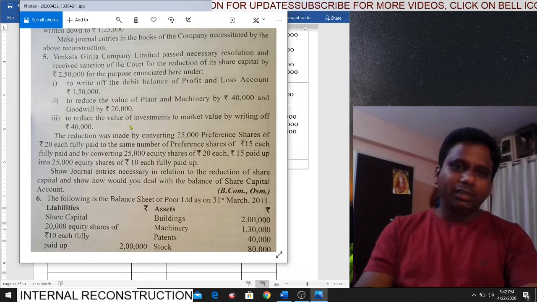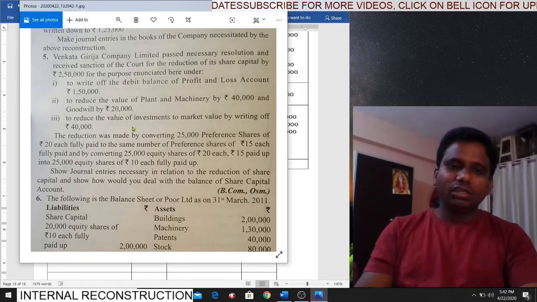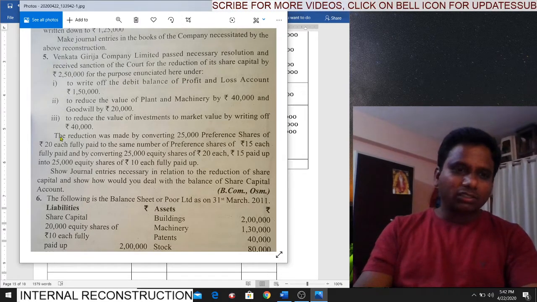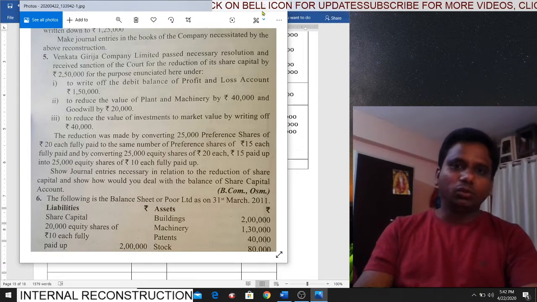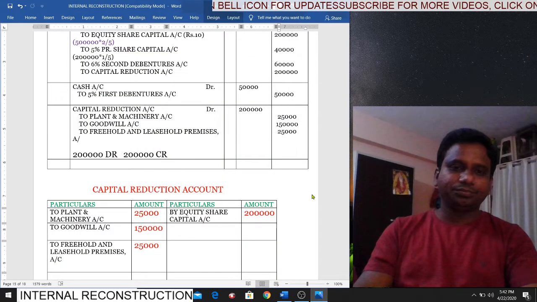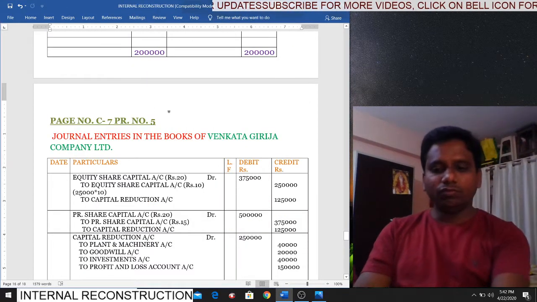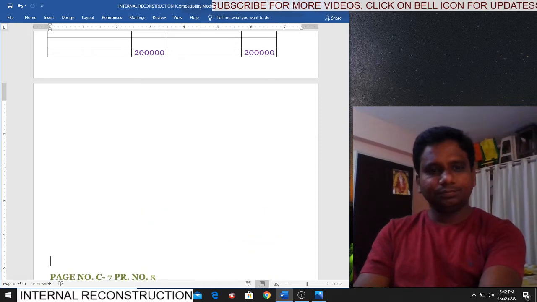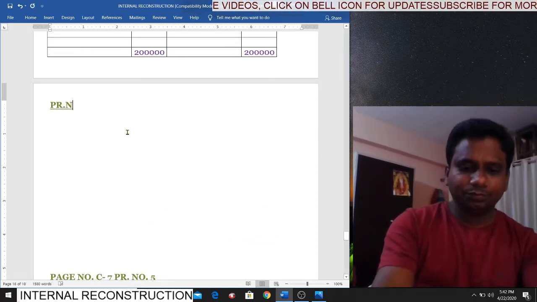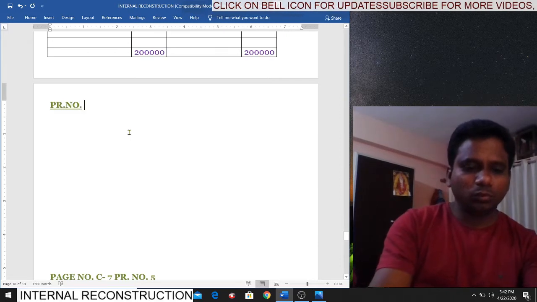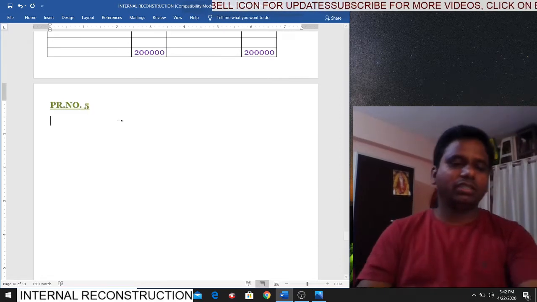So here again, it's a matter of your creativity. For these 4 lines, 1, 2, 3, 4 lines, you can draw a table. This is problem number 5. Look at the table.